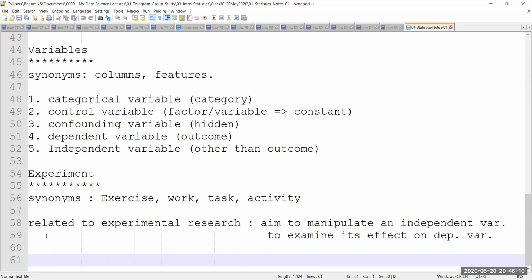Now, in statistical terminology, what experimental research clearly means is that I'm going to manipulate the independent variables and examine the effect that this change has on the dependent variable. What I mean by that is, when I'm rolling the die, let's do some changes. Let's make the room cold. Is that going to change the output? Maybe, maybe not. I don't know that.